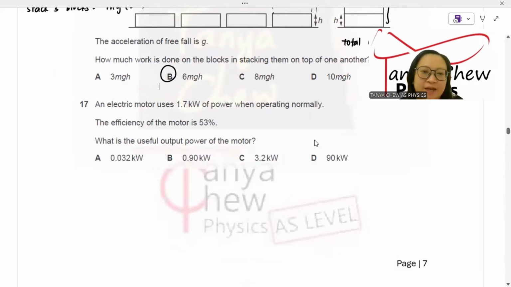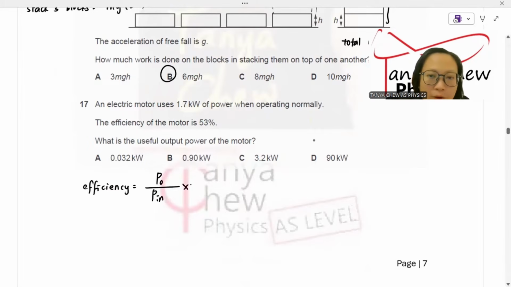Number 17. An electric motor uses 1.7 kilowatt of power when operating normally. The efficiency of the motor is 53%. What is the useful output power of the motor? So I'll just write down: efficiency is equal to the output power divided by input power, times 100%. Efficiency is given as 53%. You have to find the useful output power.